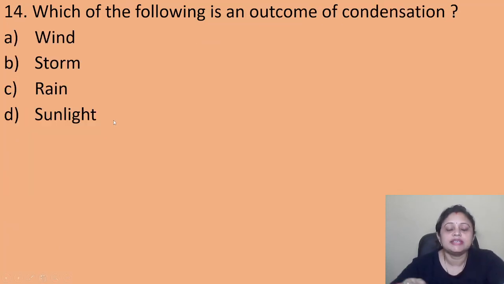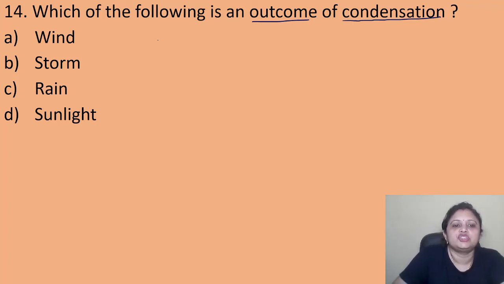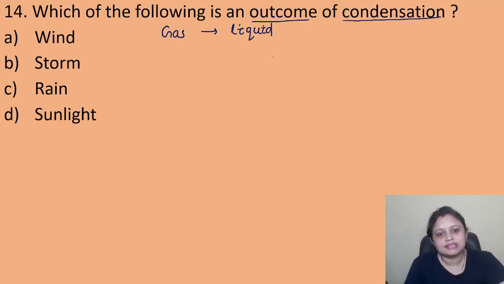Coming to the next question, which of the following is an outcome of condensation? Option A, wind, B, storm, C, rain, D, sunlight. So which of the following is an outcome of condensation? First of all, what do you mean by condensation? In condensation, the matter is converted from the gaseous state to the liquid state, and that is known as condensation. Let me tell you, the correct answer is option C, rain.